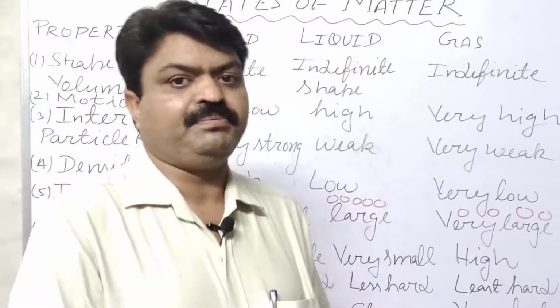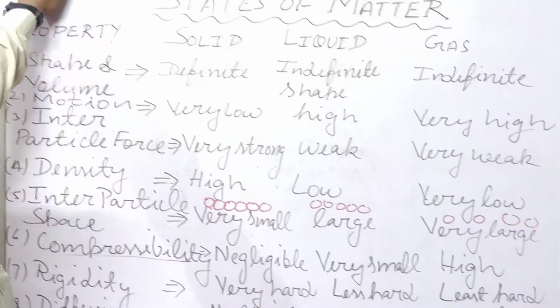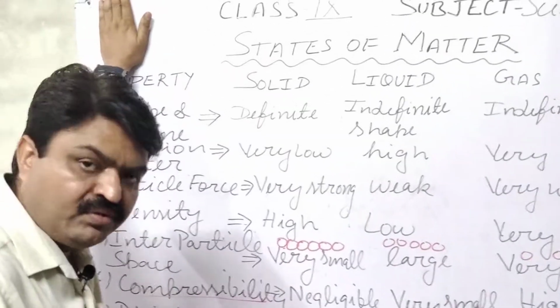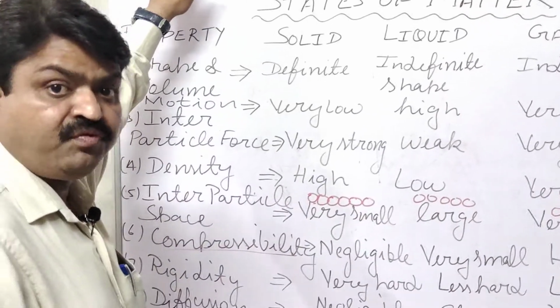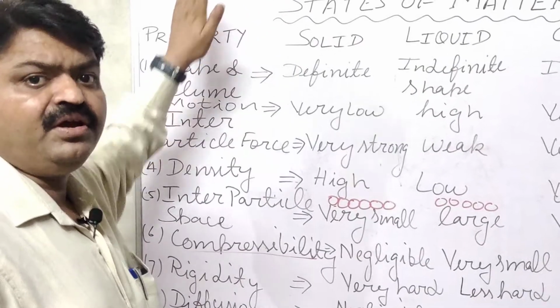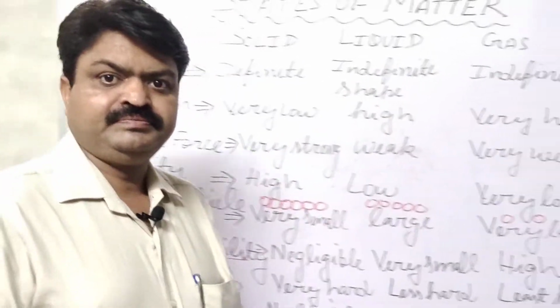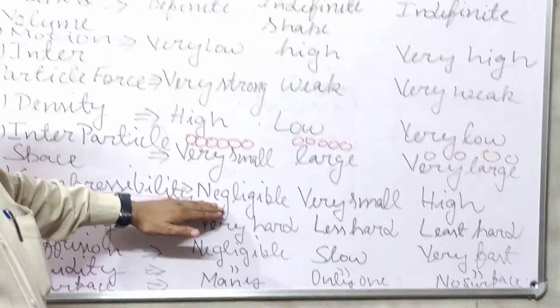Because we can't apply pressure on them. Can I apply pressure on the wall or this whiteboard, student? No. Why? Because their particles have a strong force of attraction, and due to that we need high pressure to compress them. So they have negligible compressibility.